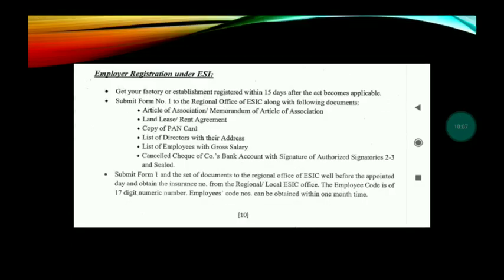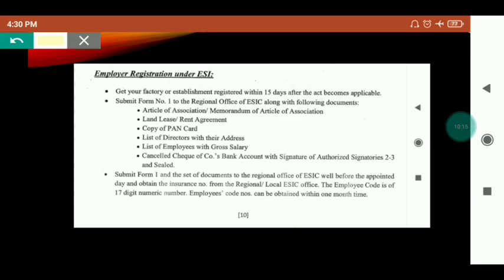Now we will discuss employer registration under ESIC. You have to get your factory or establishment registered within 15 days after the act becomes applicable. What does it mean? After the registration of your establishment, within 15 days, the act will be applicable.